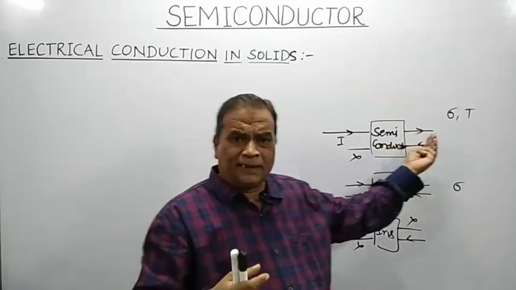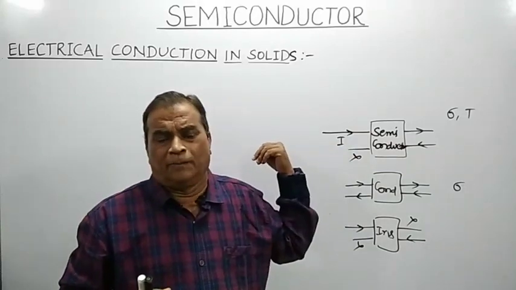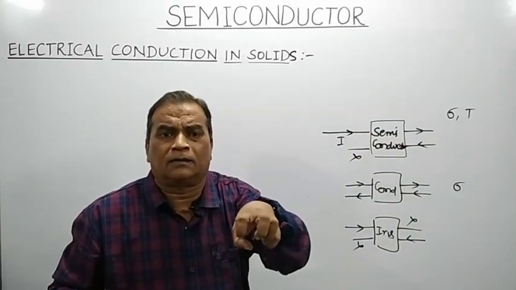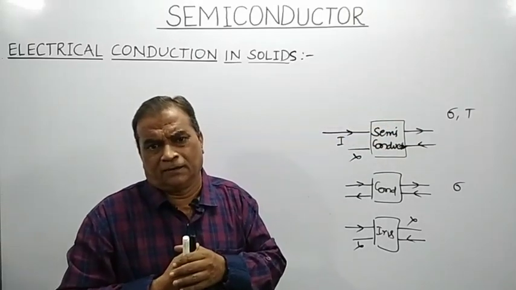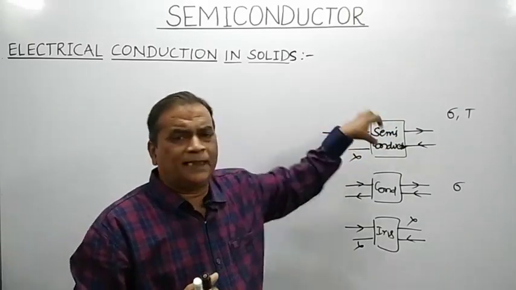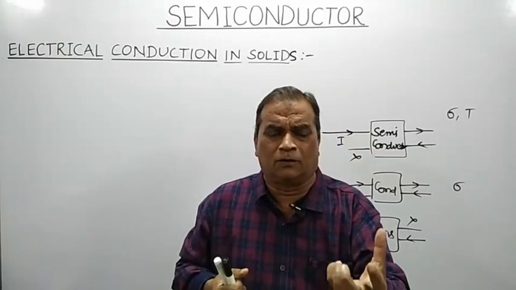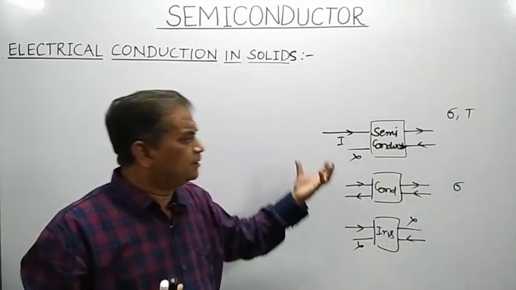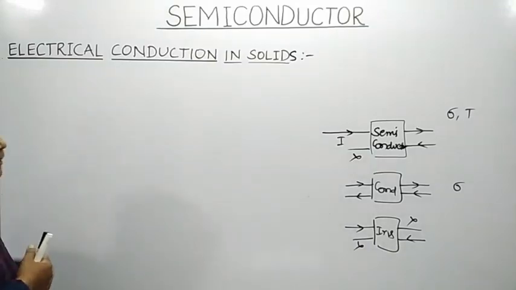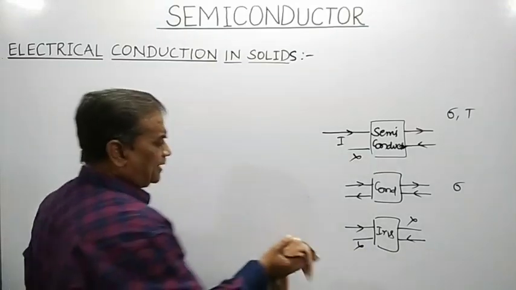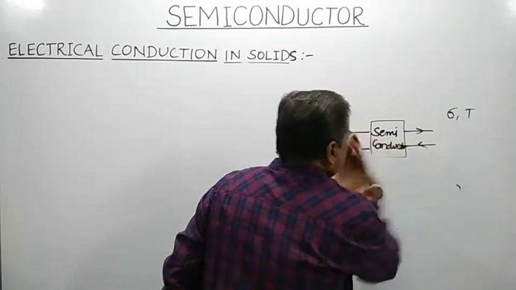You will have control over the number of charge carriers, which can be controlled just by changing the percentage of doping in that semiconductor.